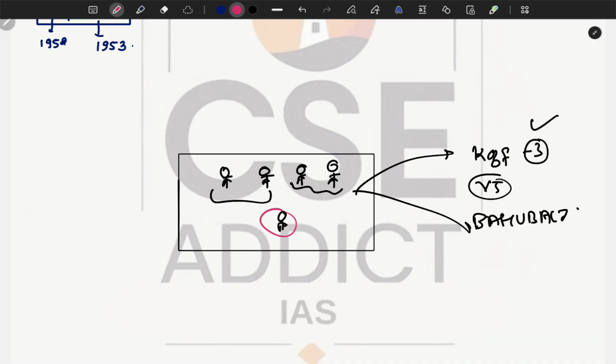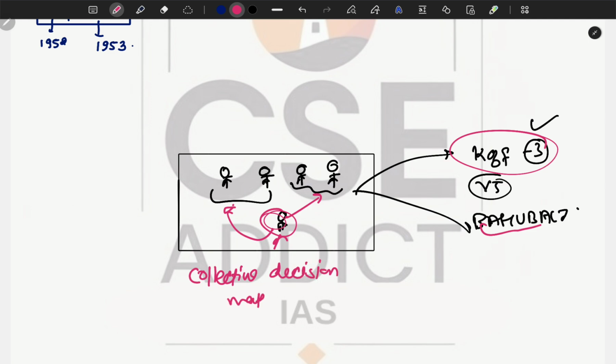Ultimately, this guy will decide which movie will be watched, because if this guy goes with them, they will watch Bahubali. If this guy goes with them, they will watch KGF 3. This is called a kind of collective decision making, plus majority.